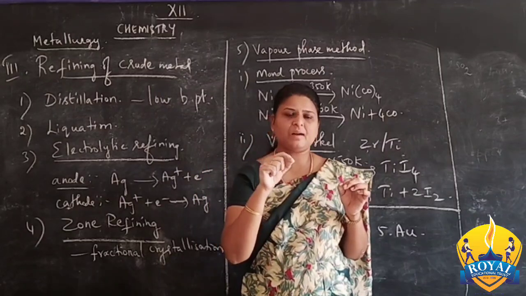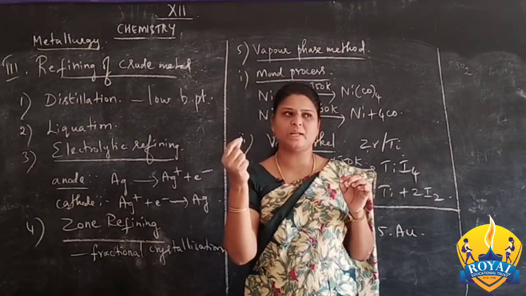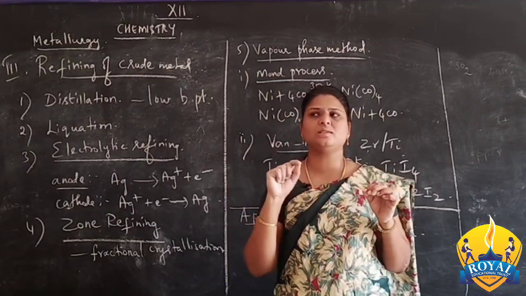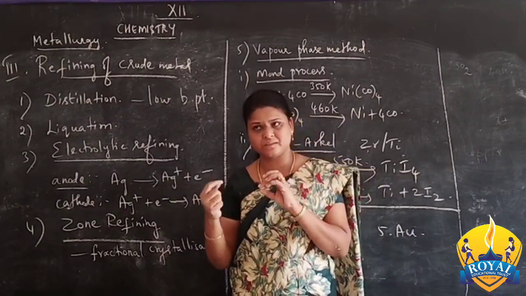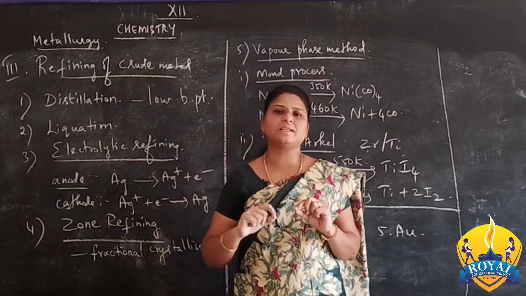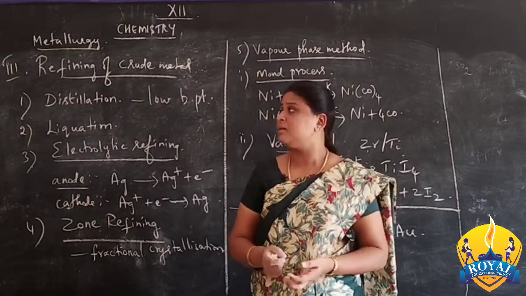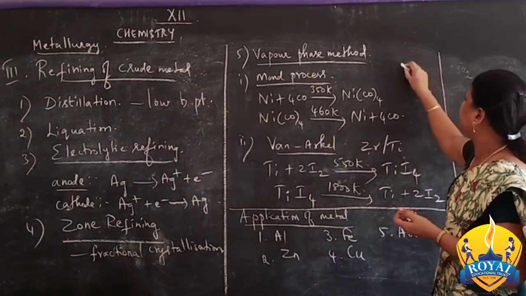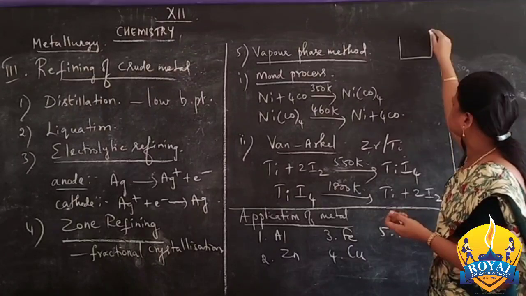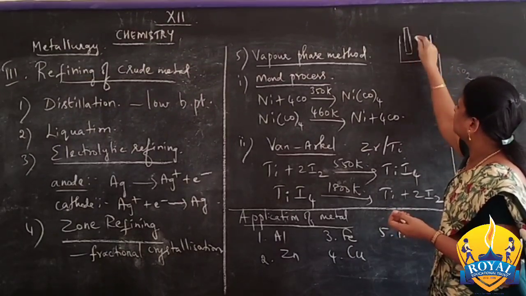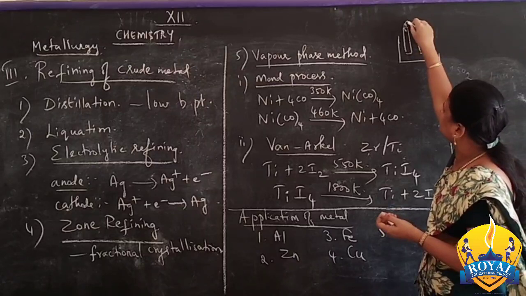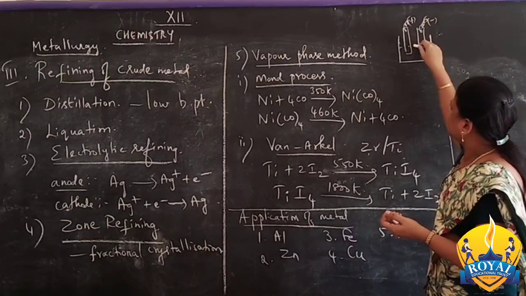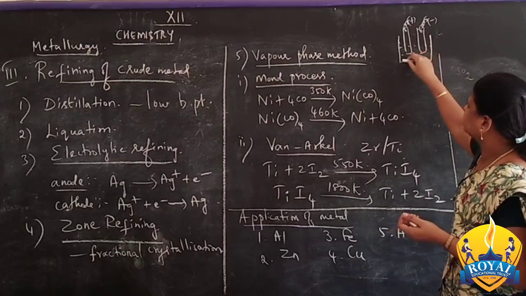The electrolytic solution is a salt of the metal, copper sulfate, with the corresponding dilute acid. Here the copper sulfate is mixed with dilute sulfuric acid, and that is taken as the electrolytic solution. So the setup, we already know that, I think. Here the beaker is there, here the cathode, here the anode, and for the conduction of current, the electrolytic solution is taken.